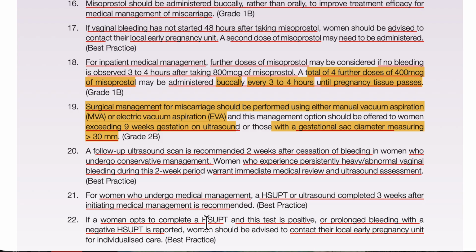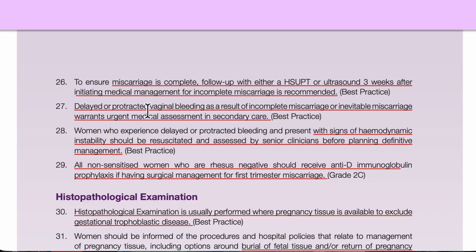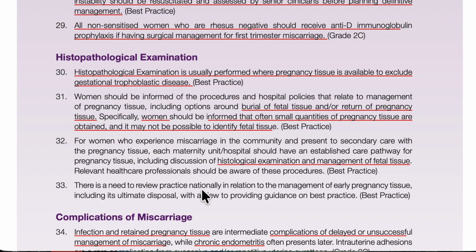Now, if the pregnancy test is positive, it means there is an ongoing pregnancy, so we have to locate where the pregnancy is. She needs the follow-up, either the ultrasound or the pregnancy test, one of them. And all the products we get, we have to send for histopathological examination.